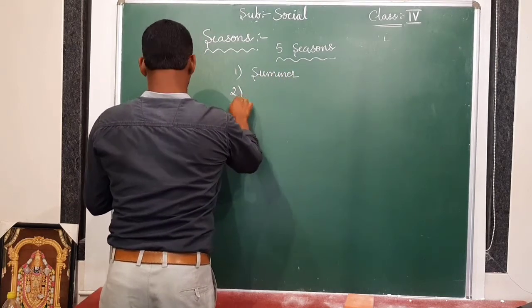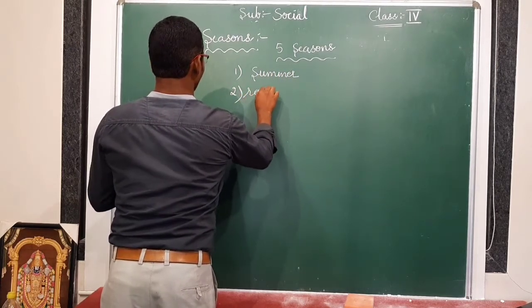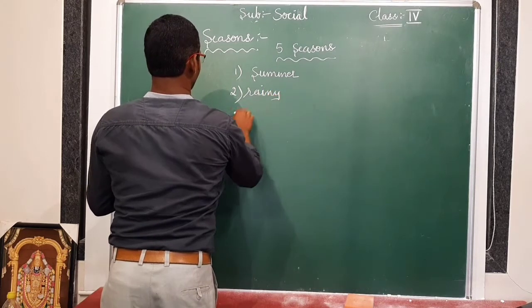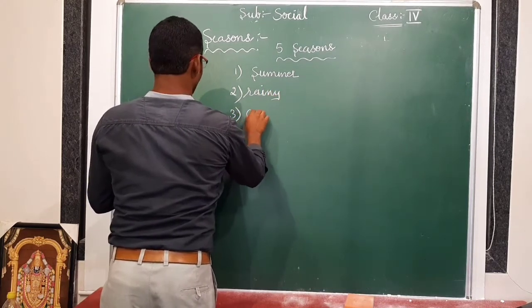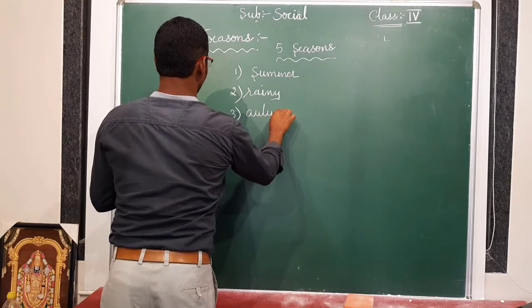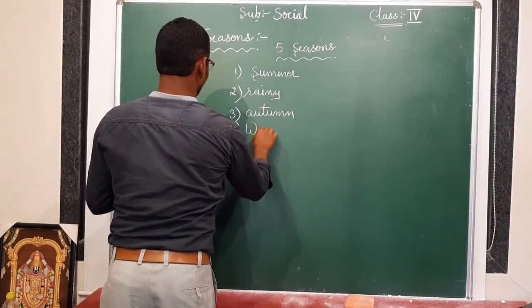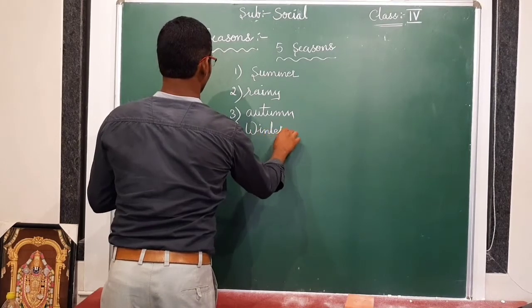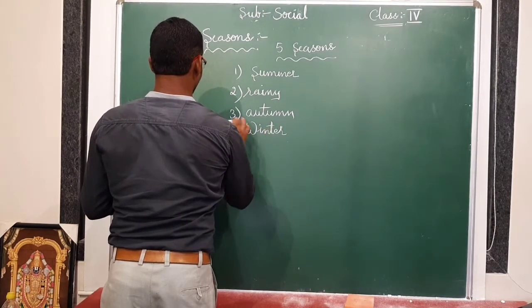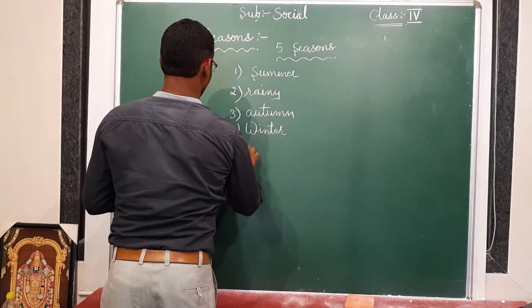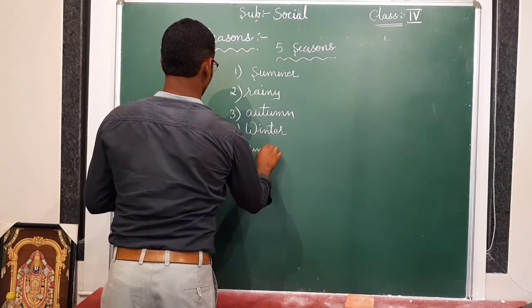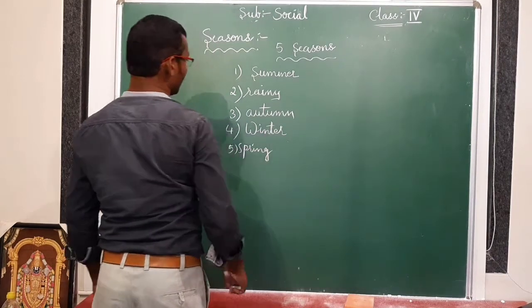Number 2, rainy. Number 3, autumn season. Number 4, winter season. Number 5 is spring season. These are the 5 seasons.